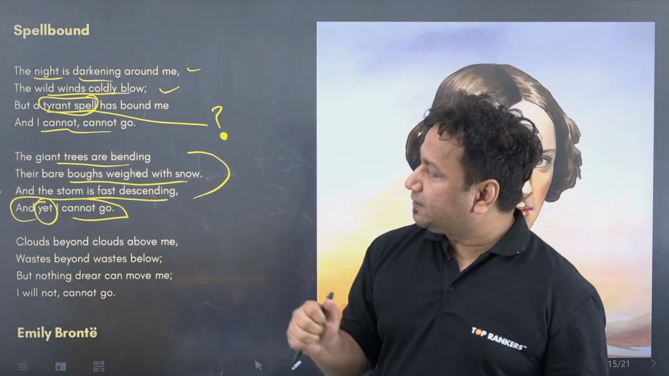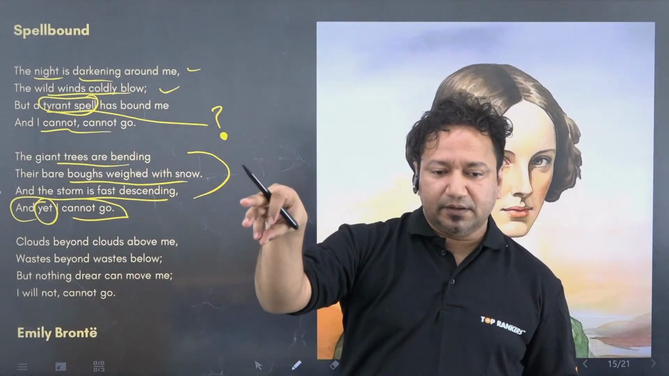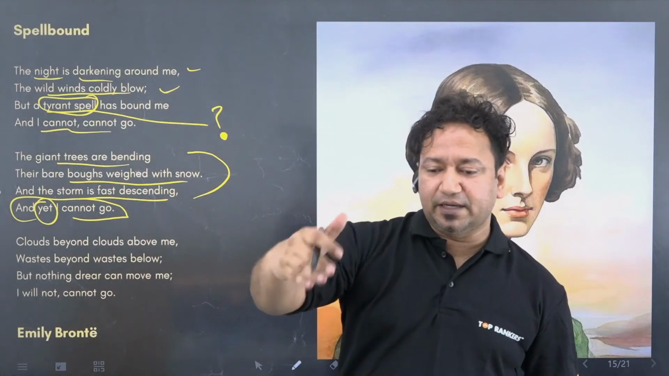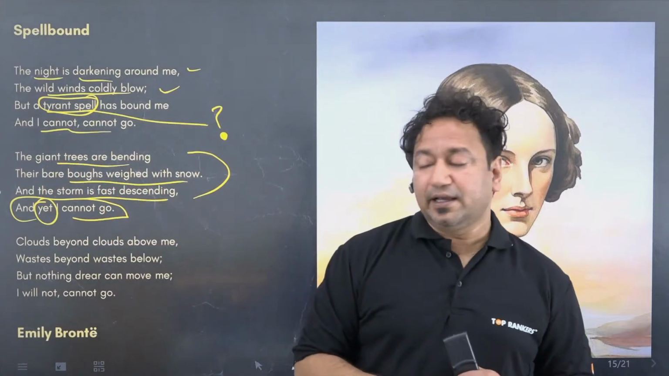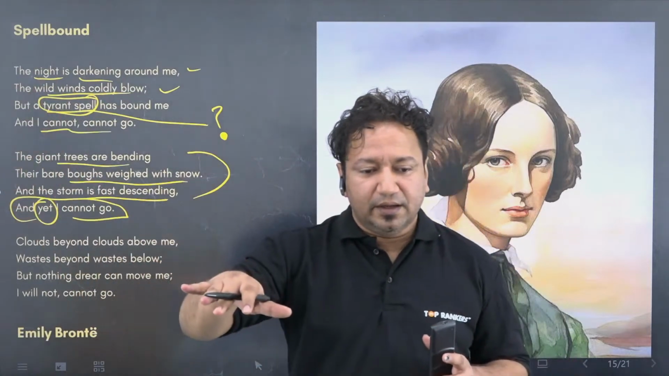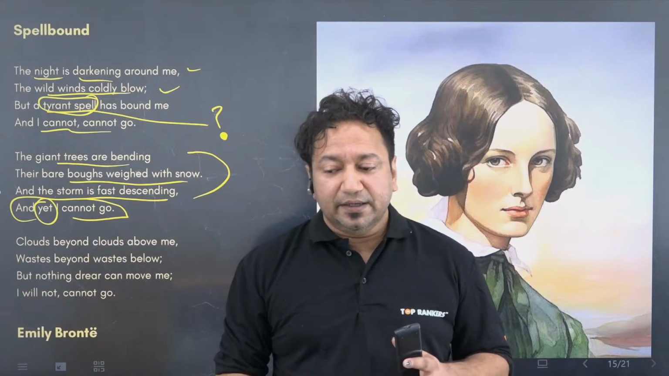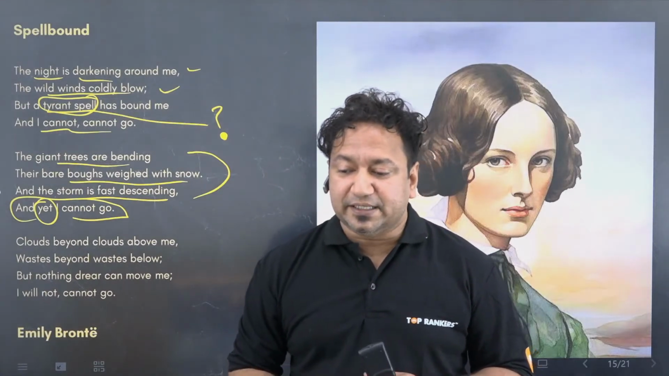Either the tyrant spell is depression or death. Death as well. Depression can be a figurative death. So it has bound her and she cannot move. The other thing is that she is realizing that everything is happening around her and she is not going. Probably she doesn't even want to go. That can also be a reason, isn't it?